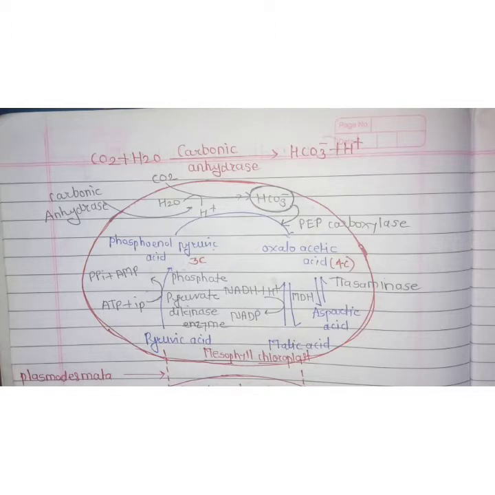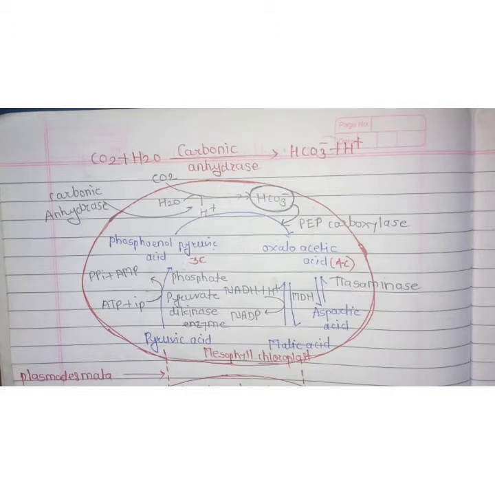So what is the modification? If we think of sugarcane or maize, the leaves have a central vascular bundle, surrounded by bundle sheath cells, and around the bundle sheath there are also mesophyll cells.